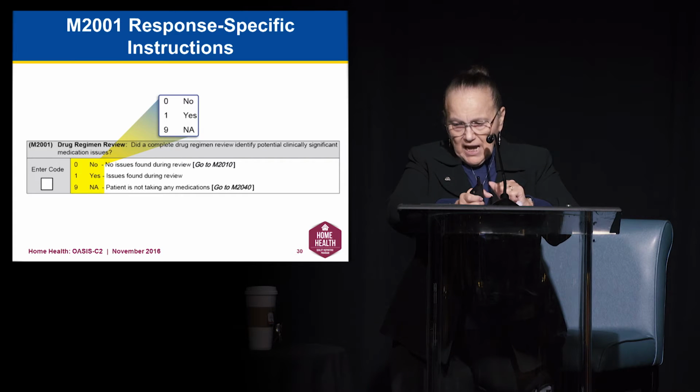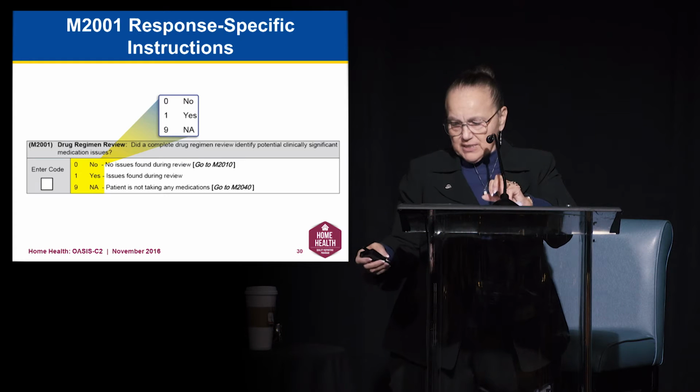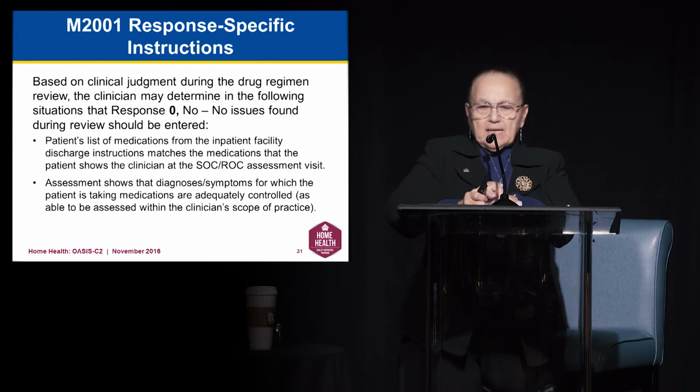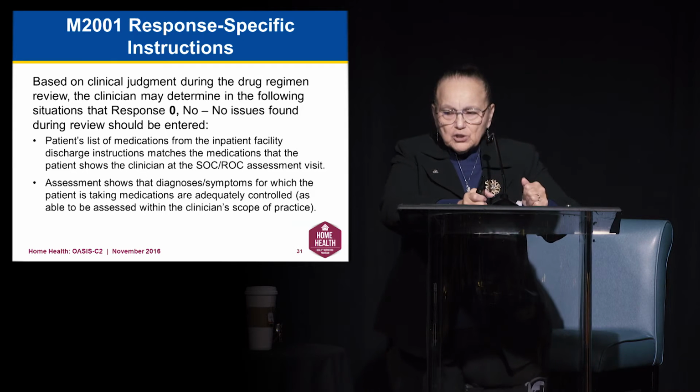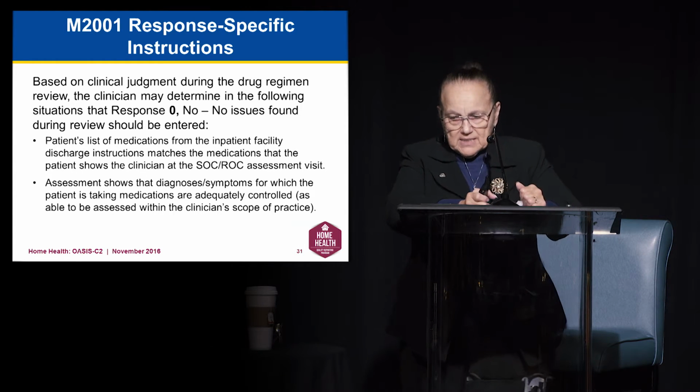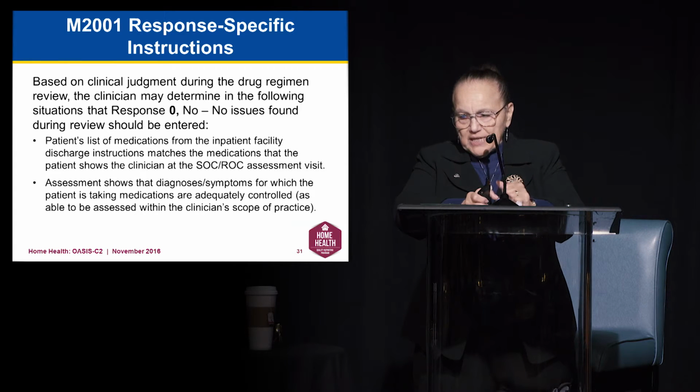And 9, not applicable. The patient is not taking any medications. Based on the clinical judgment during the review, the clinician will decide in the situations here that the response should be entered.